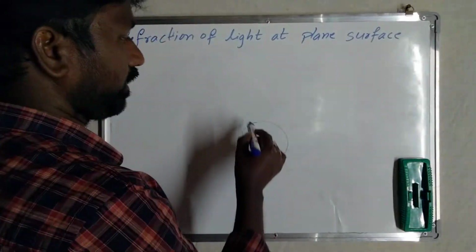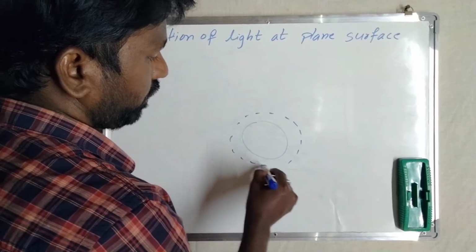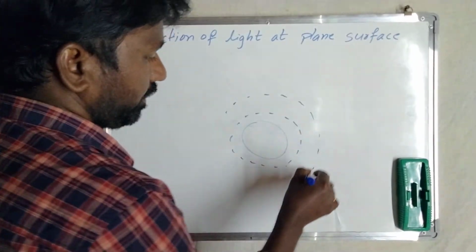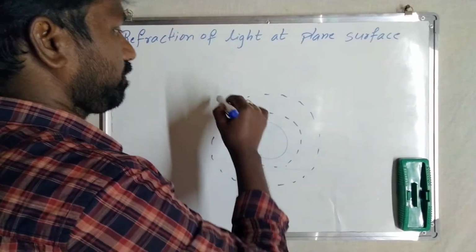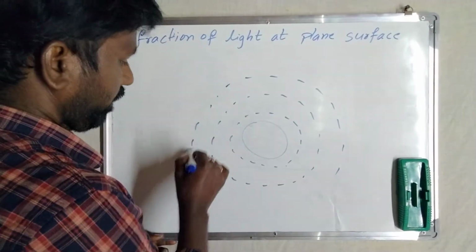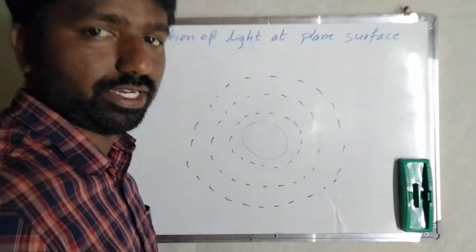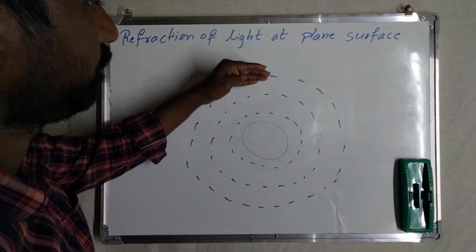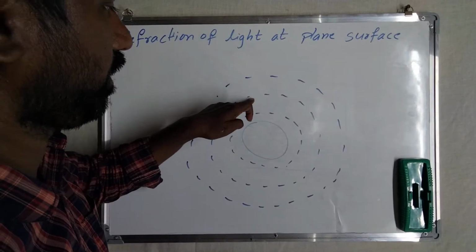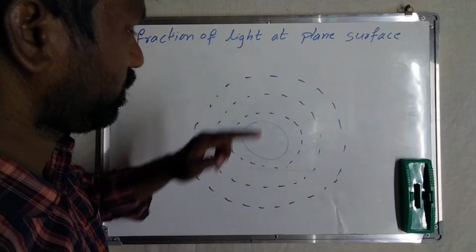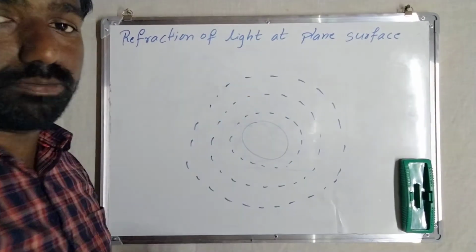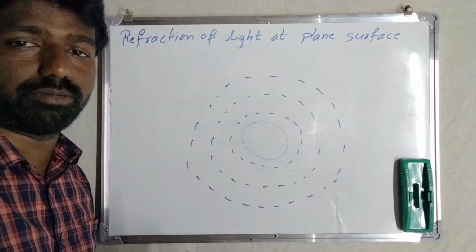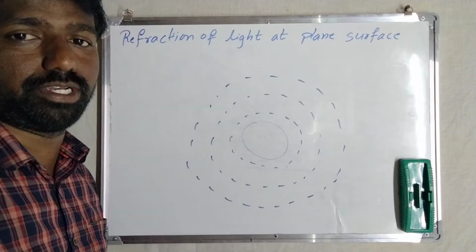Like this is the earth. The atmosphere very close to the surface of the earth has more density. If you imagine the atmosphere as layers, then when you go away from the surface of the earth, the density decreases. So that becomes a rarer medium. This is the rarer medium with respect to this layer, and this is the rarer medium with respect to this layer. That means the atmosphere doesn't have uniform density. Its density is different, so we cannot say it is a rarer medium or a denser medium.